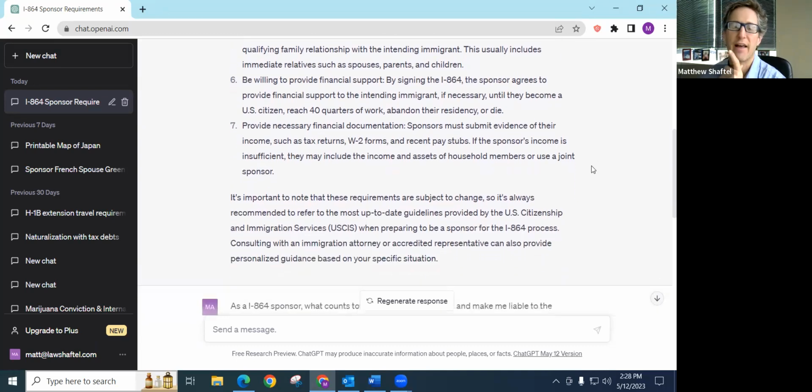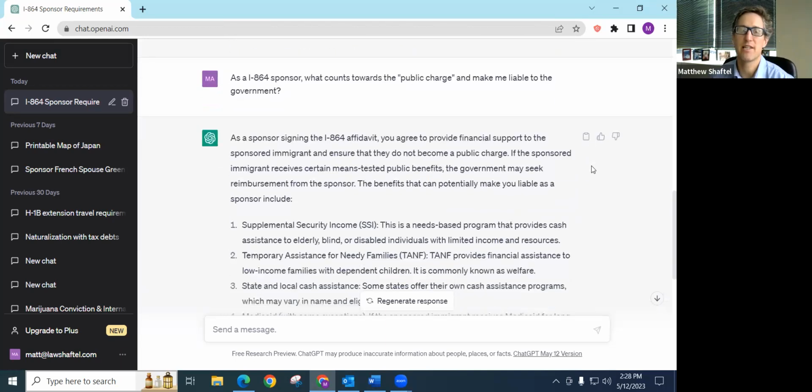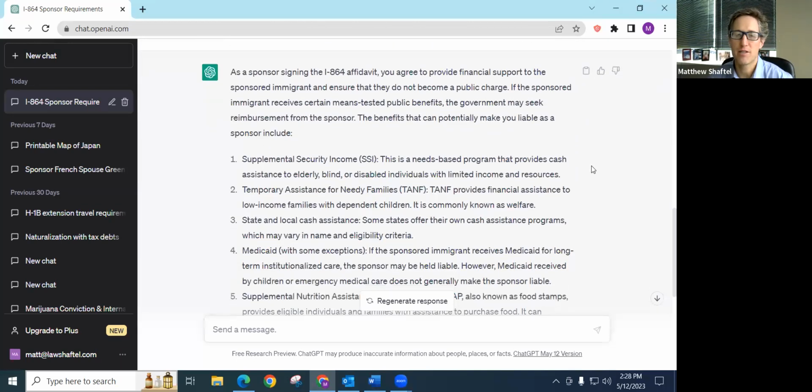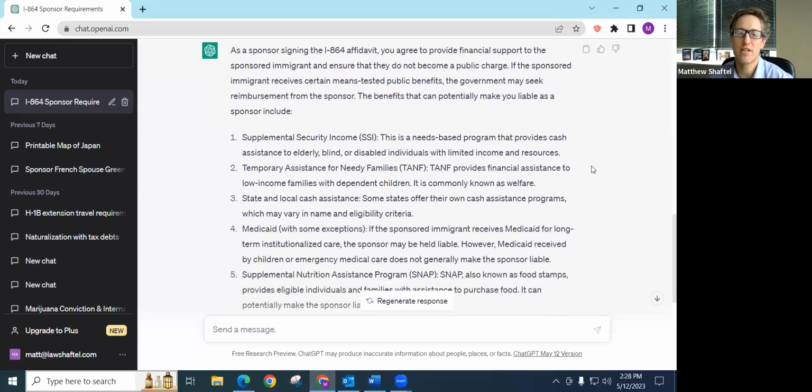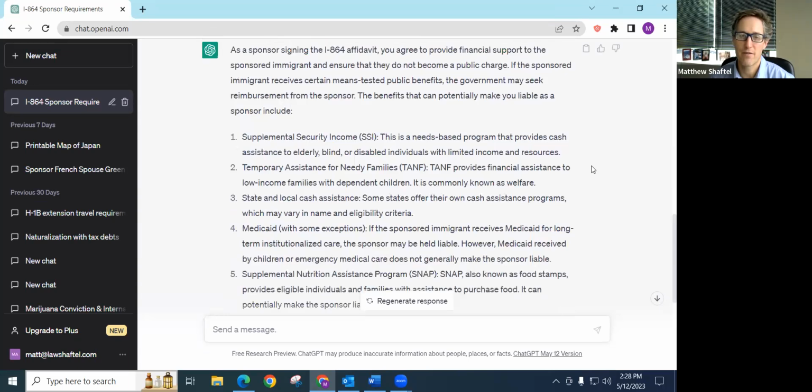Then I try to flesh it out a little more and see how ChatGPT does with this next question, which is what benefits count towards the public charge, which would make the citizen sponsoring the immigrant, or any joint sponsor, potentially liable. I was pretty impressed with ChatGPT here because it does hit the major areas and it hits the new rule. This was changed recently. It's changed quite a bit over the last couple of administrations, and it does get it right for the most part.